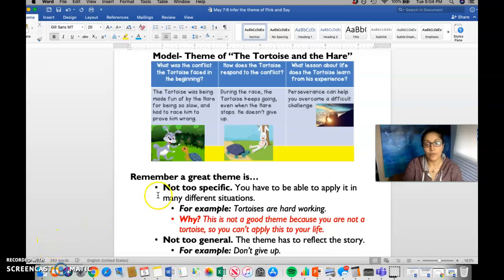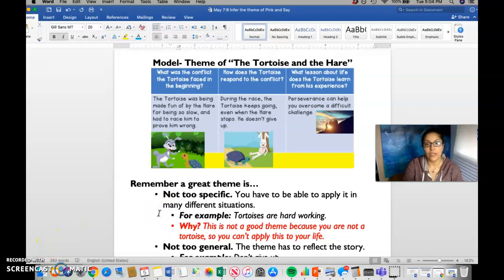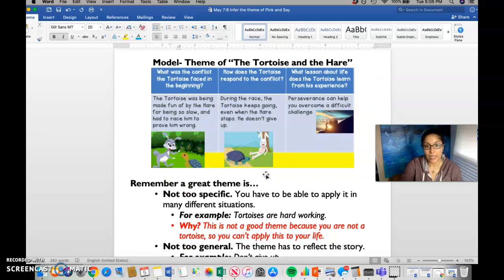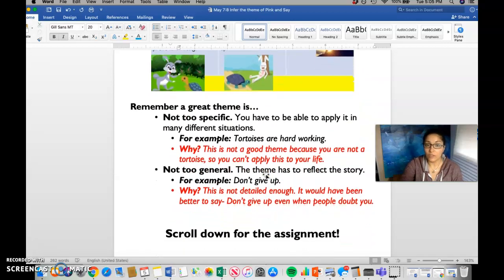All right, so this is what your assignment looks like. Here at the top, you'll see that it says model of the theme of the tortoise and the hare. This is just an example of what I did in the video. Then I put in here things to remember.